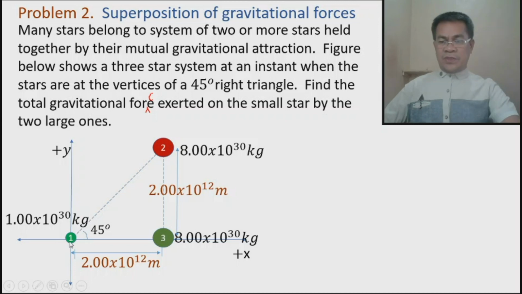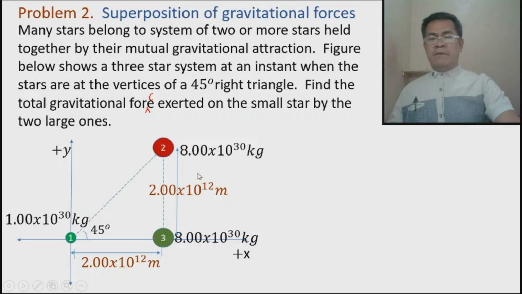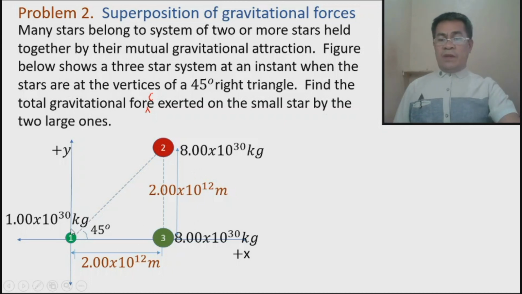So we will focus on object, star 1. How much is the total force on this object? Remember that this is a superposition. Why? Because there are two or more objects that surround the object. So we have two forces acting on this particle because there are two objects. Unlike in our problem number 1, where we have only two objects, so we have only one force exerted on mass 1. But here, there are two objects surrounding this object, so there must be two forces acting on this particle.